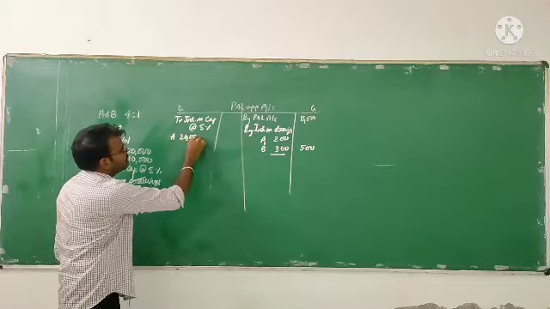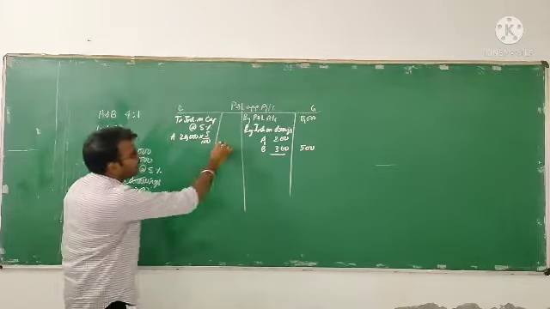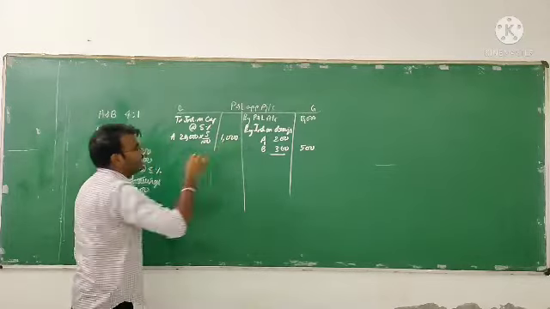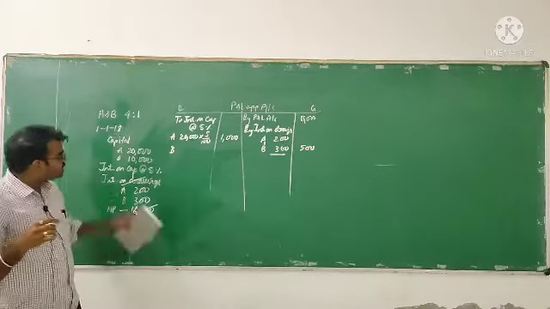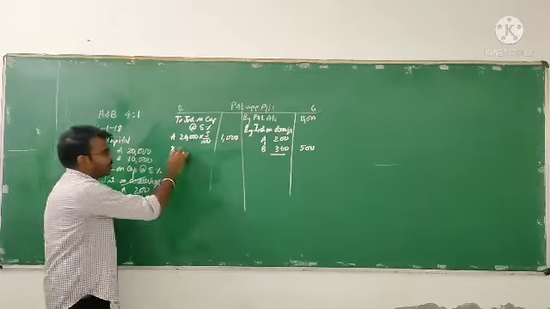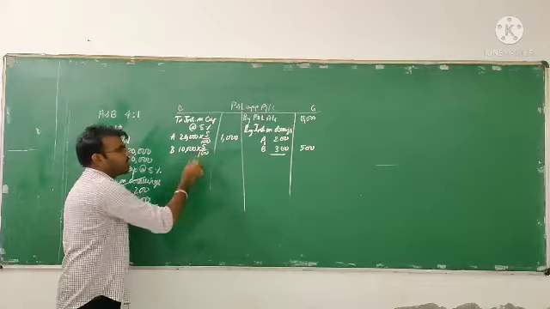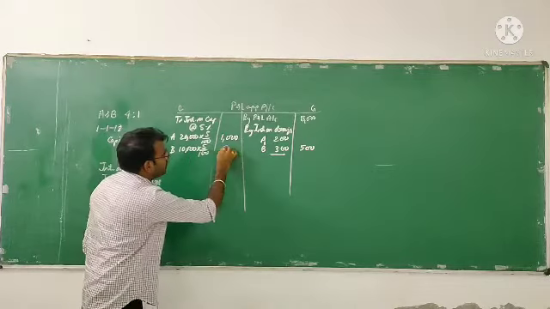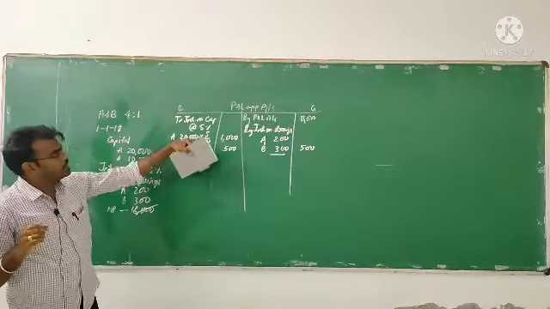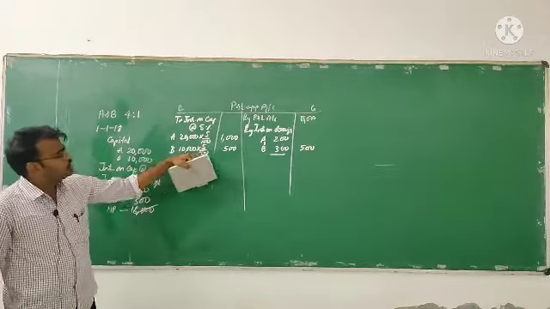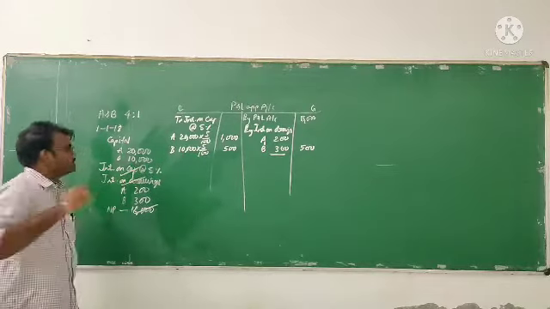So 20,000 into 5 by 100 will be 1,000 rupees interest on capital for A. Now B has contributed 10,000 capital. So 10,000 into 5 by 100 will be 500. Clear? So interest on capital is also over.